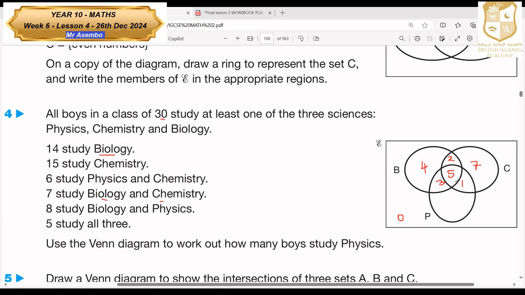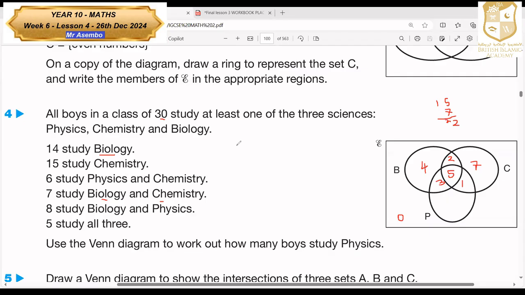Now, let's add all of them. 5, 6, 7, 8. 8 plus 7 is 15. Then 15 plus 7, and 4 plus 3, then we add 7, which gives us 22.